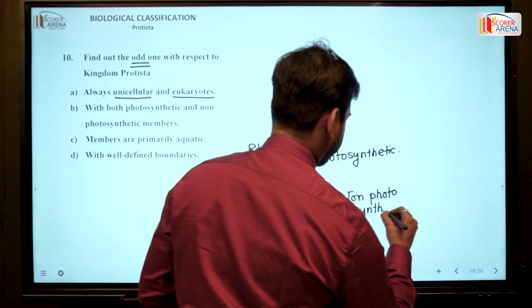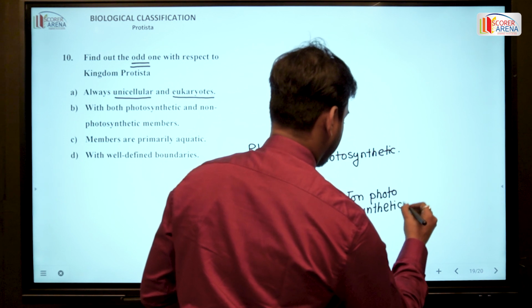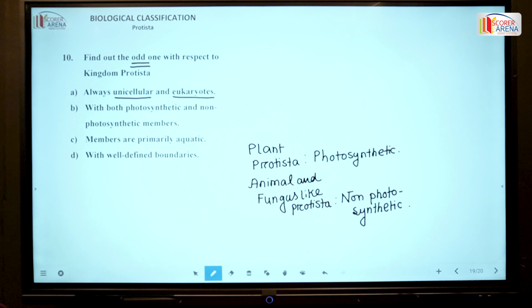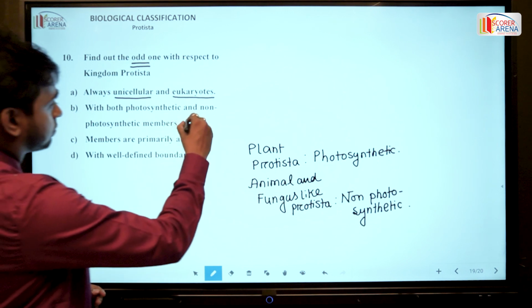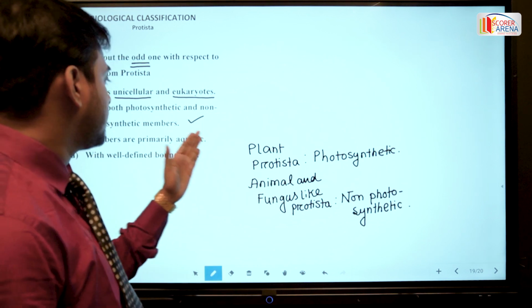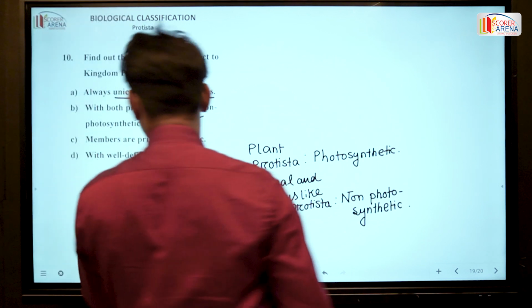So with both photosynthetic and non-photosynthetic members, this is also the correct statement. All the members of Protista are primarily aquatic. This is also the correct statement.